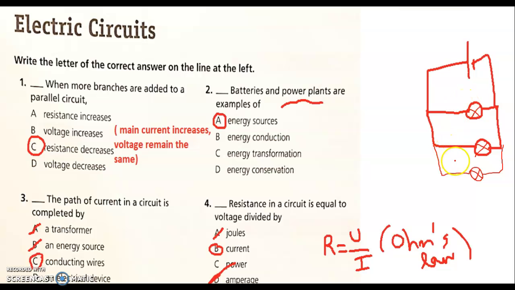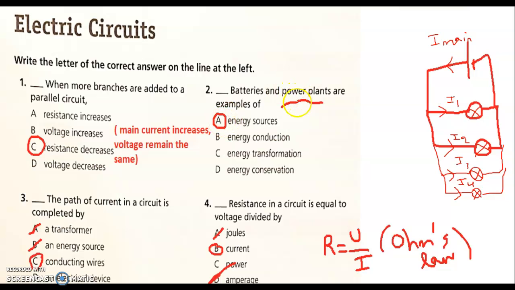What happens is that upon adding more and more lamps, I main, coming out of the battery or delivered by the battery, increases. It becomes I1 plus I2 plus I3. And now if I add another branch, it becomes plus I4, and so on. So the main current increases because the resistance decreases.